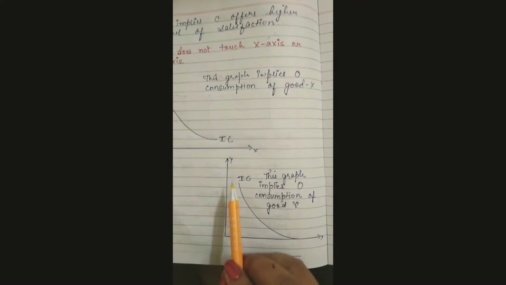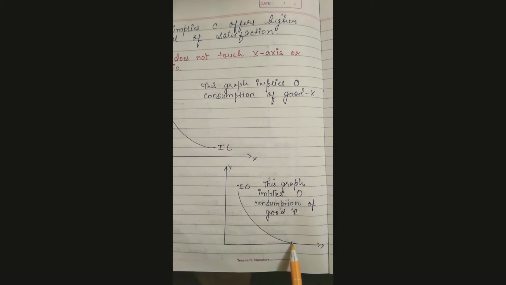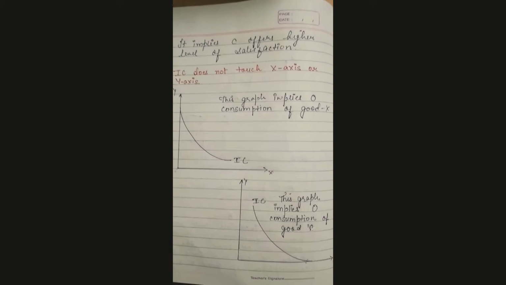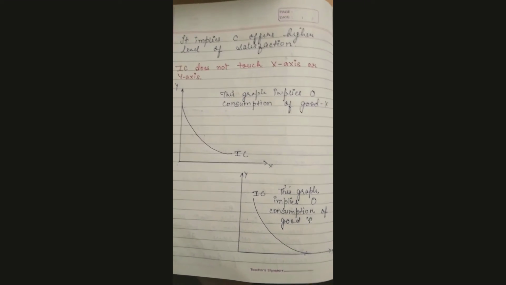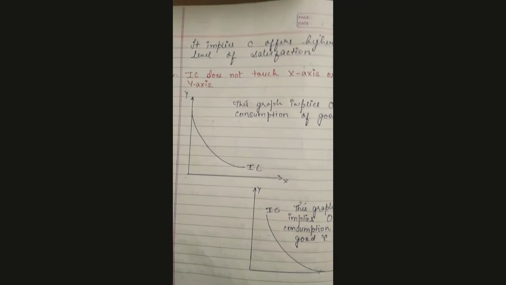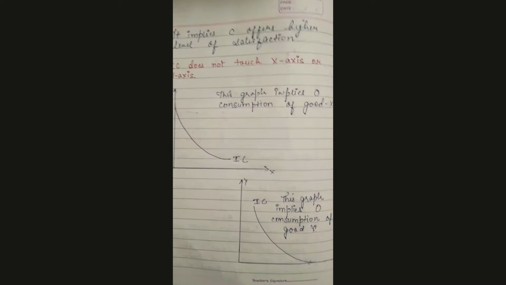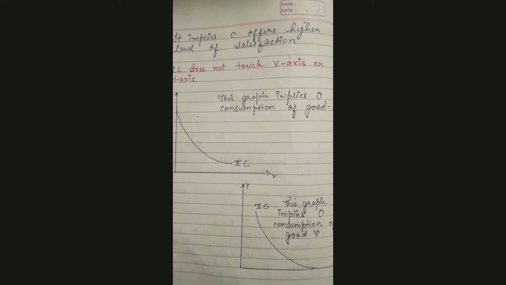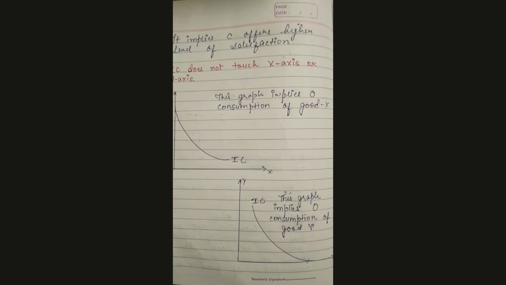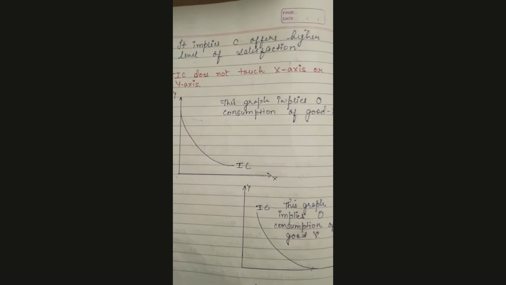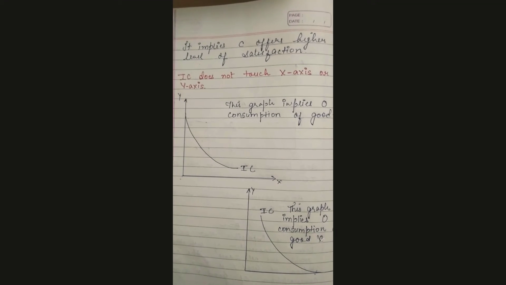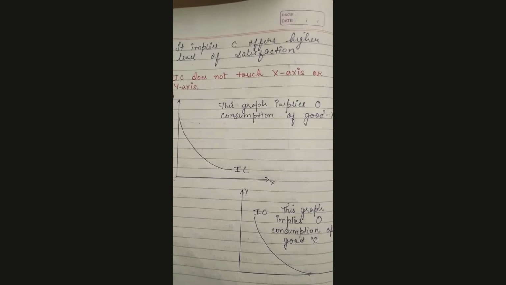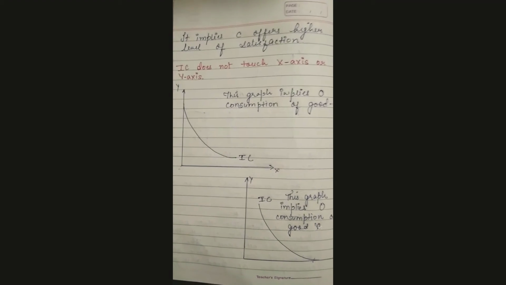And here if it touches the x-axis, it implies that consumption of good Y is at some point 0, which is not possible. We have studied in the indifference set that it is a combination of two goods which offer the same level of satisfaction, and the consumer is indifferent between them. So we have studied that consumption is not 0. Hence it is not possible that IC touches the x-axis or y-axis.